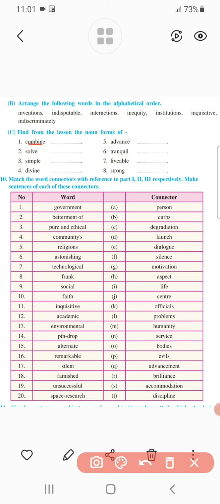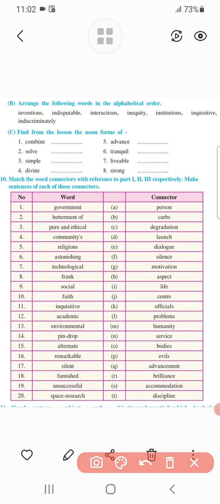For example, the word combine is given there. Combine is a verb and combination is its noun form, so you have to check for the word combination in the chapter. Similarly, the second word given is solve. Solve is also a verb and its noun form is solution. So you have to read the chapter and find where the word solution occurs. I have solved these two examples for you and given you the answers. For the remaining words, you have to find the noun forms from the textbook.